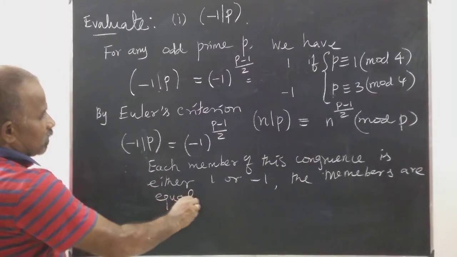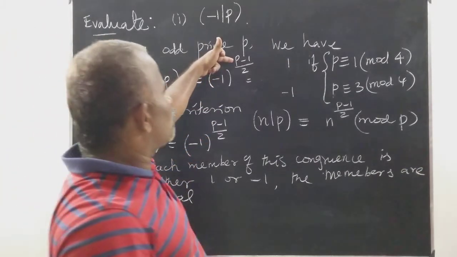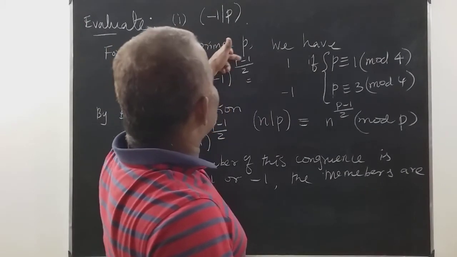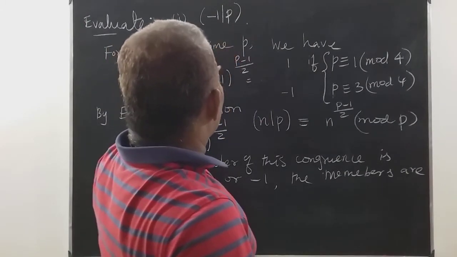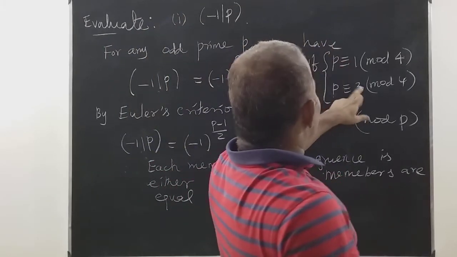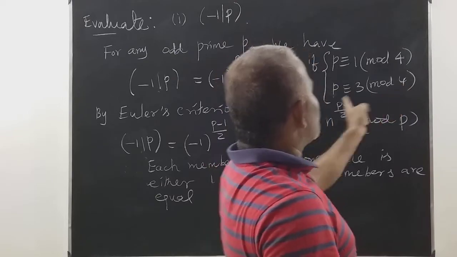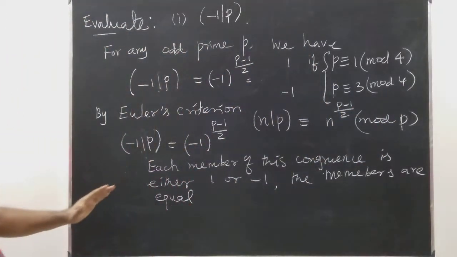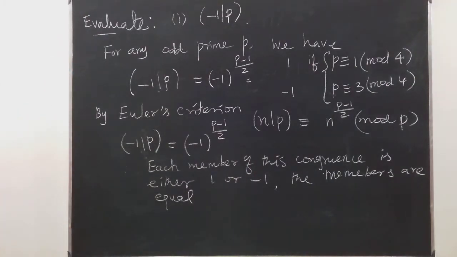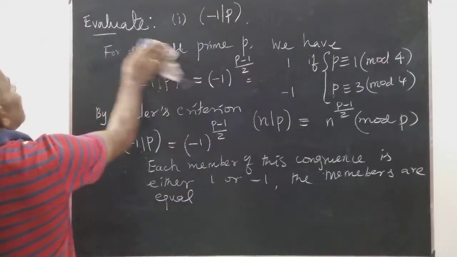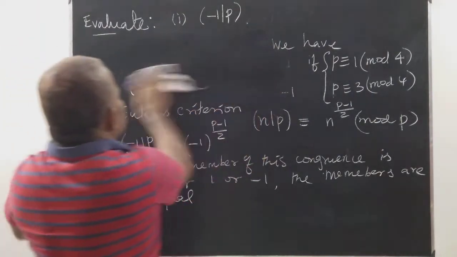The members are equal. Whatever you take, suppose p is equal to 11, what will happen? 11 minus 1, 10 by 2, 5, that is minus 1. And 11 minus 3 is equal to 8, therefore 4 divides 8. So both the things are same, and the proof is over.